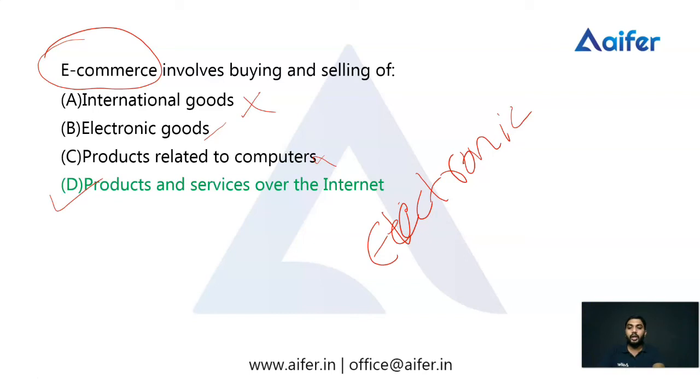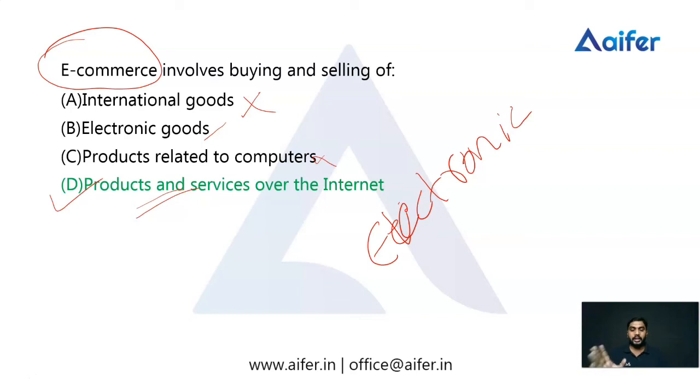So the answer is products and services over the internet. When we buy products and services over the internet, we can call it e-commerce. Whether it may be international goods, electronic goods, products related to computers, or any other kinds of products and services, if we buy it through the internet, then it is a part of e-commerce.